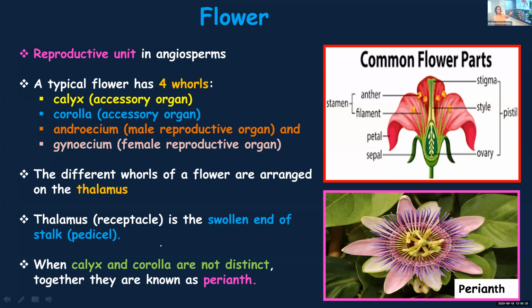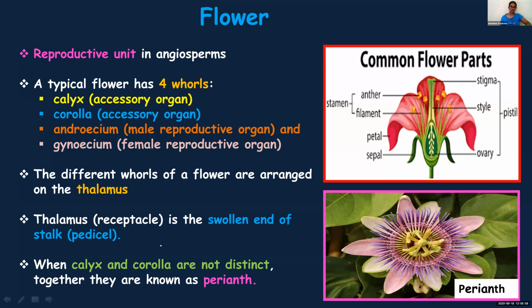This flower is of which plant? Passion fruit. Ah, very good. There, you cannot clearly demarcate the petals and sepals. Such a flower, where calyx and corolla can't be demarcated, you call it perianth. Okay, is that clear? Yes, ma'am.